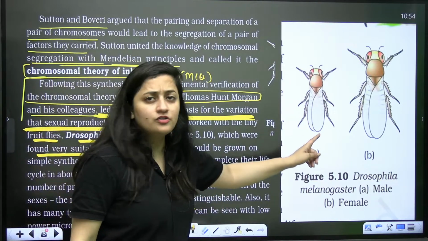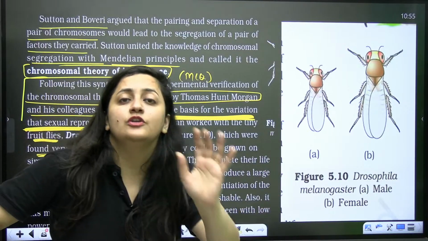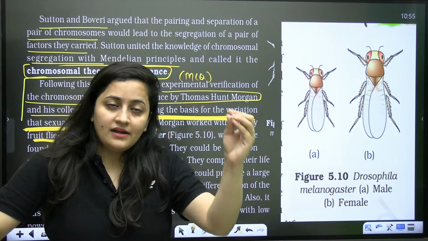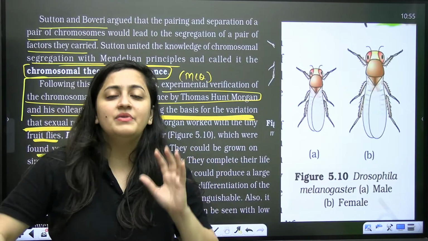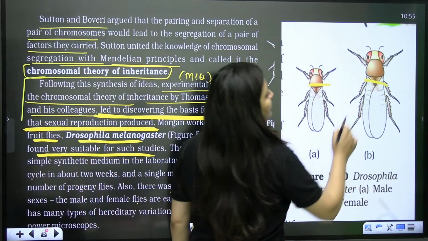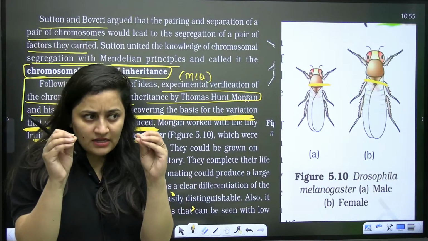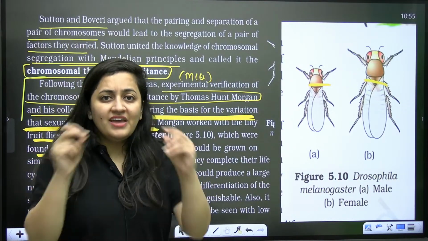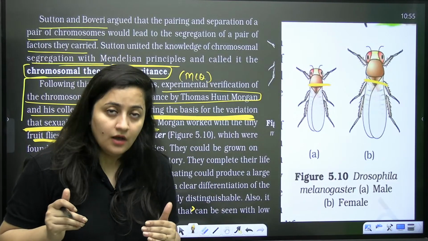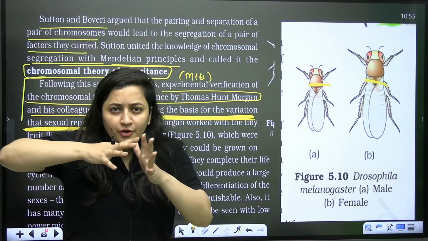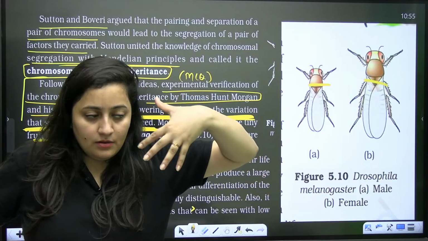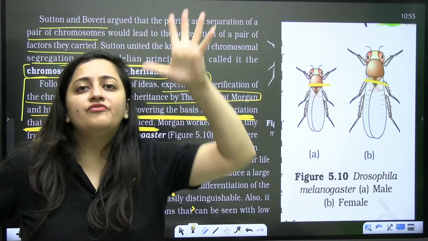The very important point about Drosophila is that it is very easy to handle. Easily under lab conditions it can be bred and reared on synthetic medium. Moreover, they have contrasting pairs of characters that are visible, and you can see such characters very easily. And one parent pair produces thousands of offspring in the progeny.